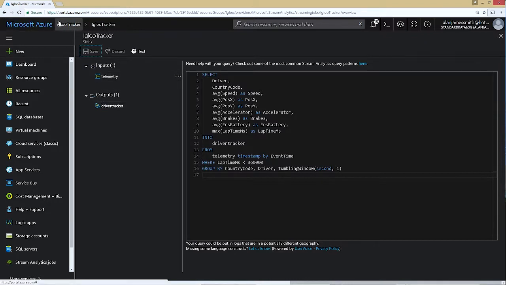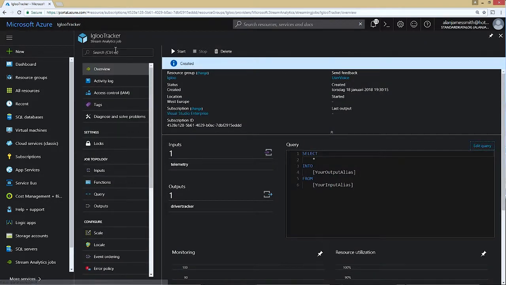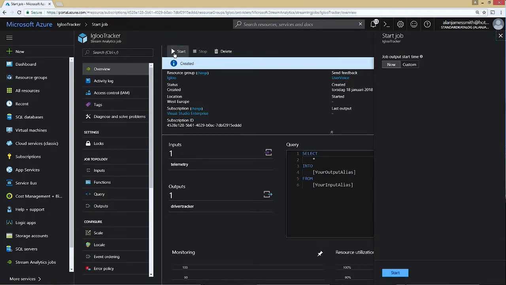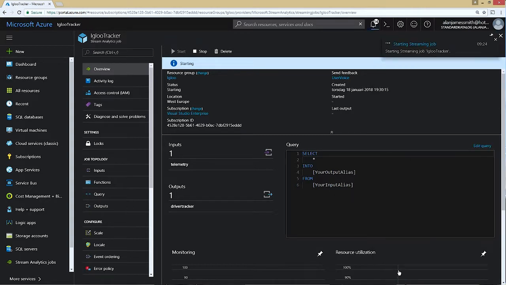So that should be saved. I can go back to Igloo Tracker and I can start this query. And this time I'm going to start this now. I'm not going to bother with picking up all of the archived data, all of the previous data, because that's not that relevant for the actual driver tracker itself.